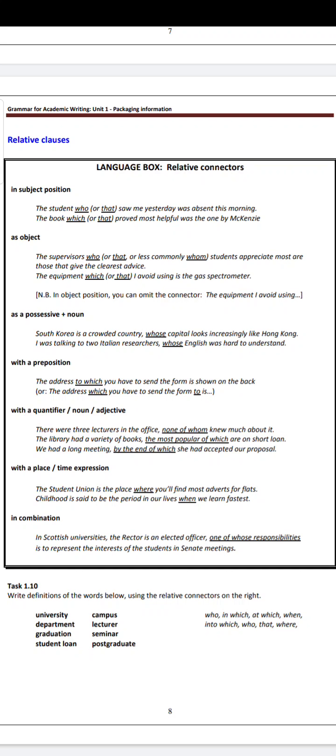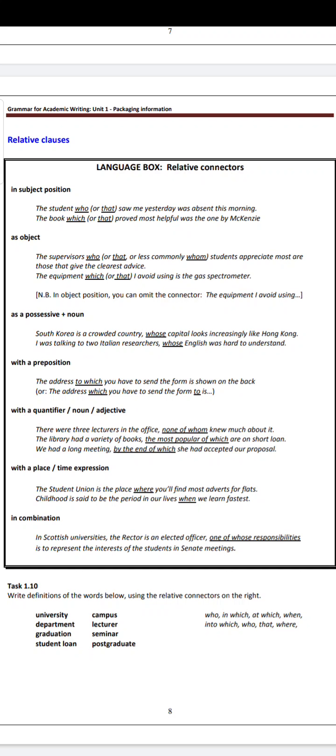Next is with the quantifier or noun or adjective. Quantifier means jumlah, the number, to show number. There were three lecturers in the office, none of whom knew much about it. None of whom. Whom refers to three lecturers. None of whom means tidak seorang pun dari mereka. Then, the library had a variety of books, the most popular of which are on short loan. The most popular of which refers to the variety of books.